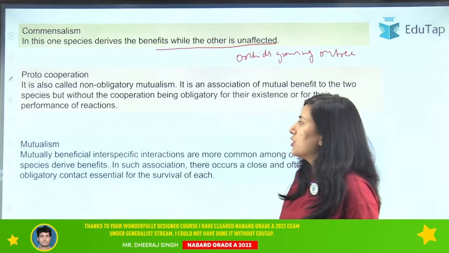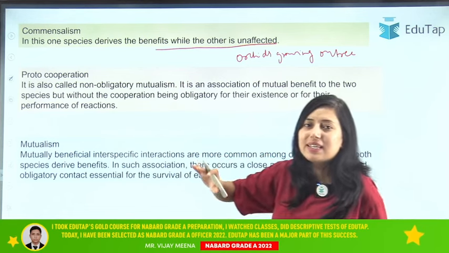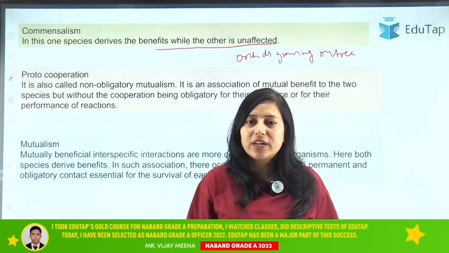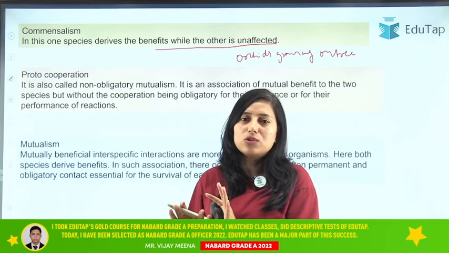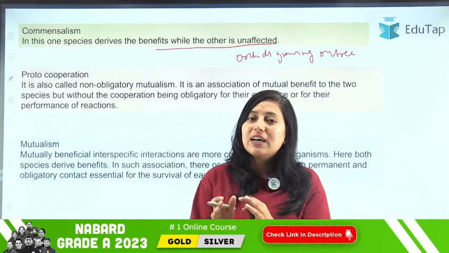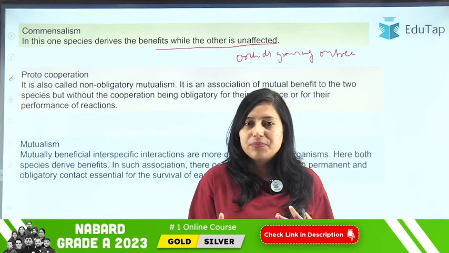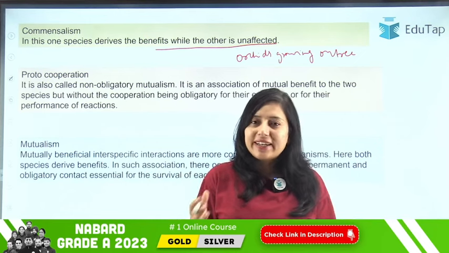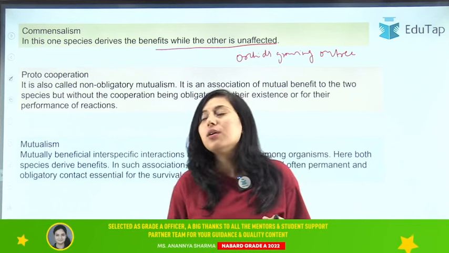Clear? Now moving on to the next, that is proto-cooperation. So what is happening here in proto-cooperation? Basically in proto-cooperation, you and your friend can study alone, right? If you find any subject difficult, you can study alone also. You can try to research about that subject by yourself also. But if you are exchanging notes or exchanging your knowledge, then you are helping each other. So here the organisms can survive on their own, they don't need interaction, but if they interact, they benefit each other. So that is your proto-cooperation.